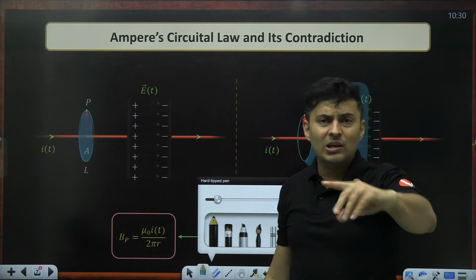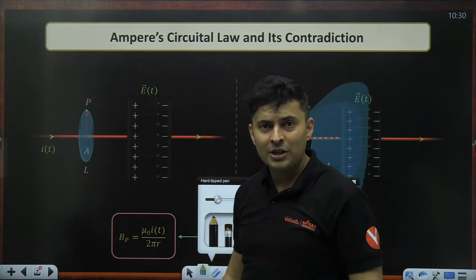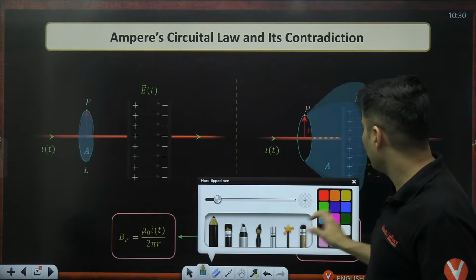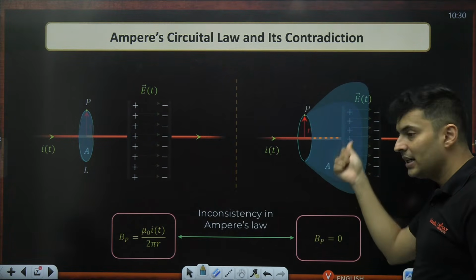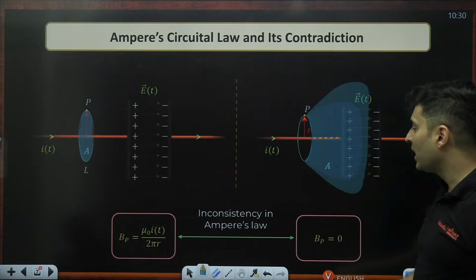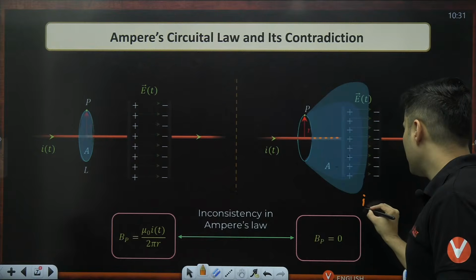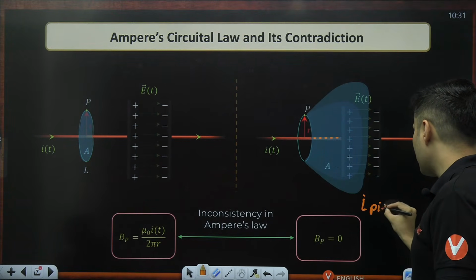Whether Ampere's law is there or not, the magnetic field is there at this point. So just because I have changed my film, how can this choice say that the magnetic field is not there? Because the current enclosed, or pierced by it, is basically 0.